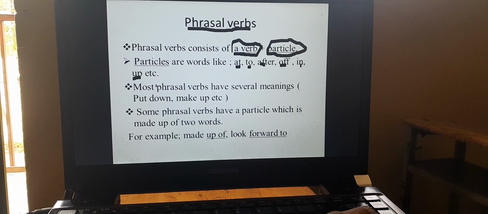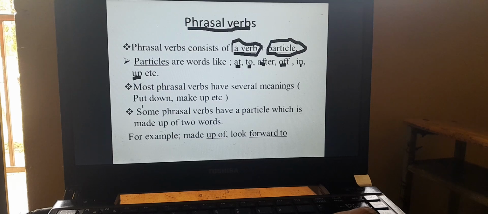Most phrasal verbs have several meanings, which means a phrasal verb can have two or more meanings, or we can use phrasal verbs in order to express many ideas.